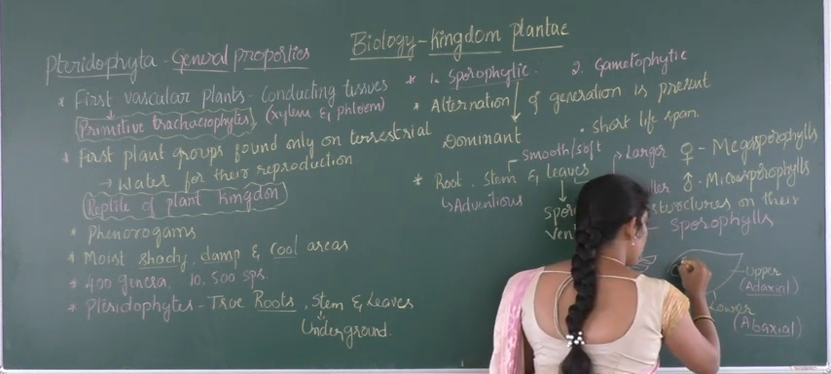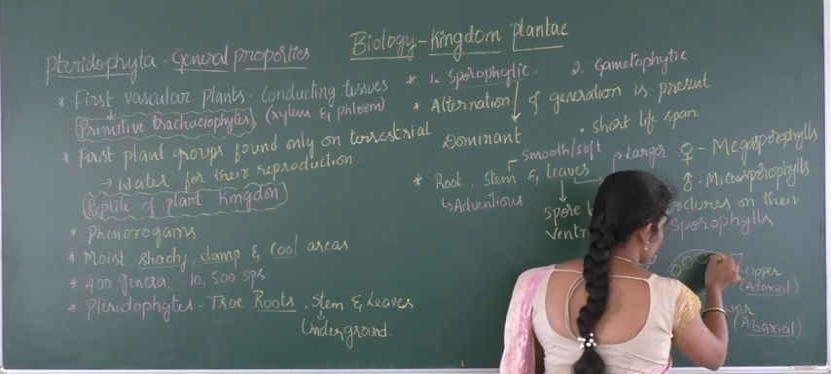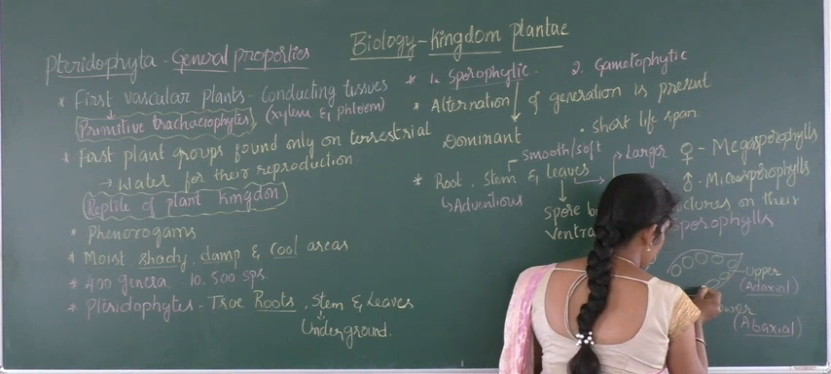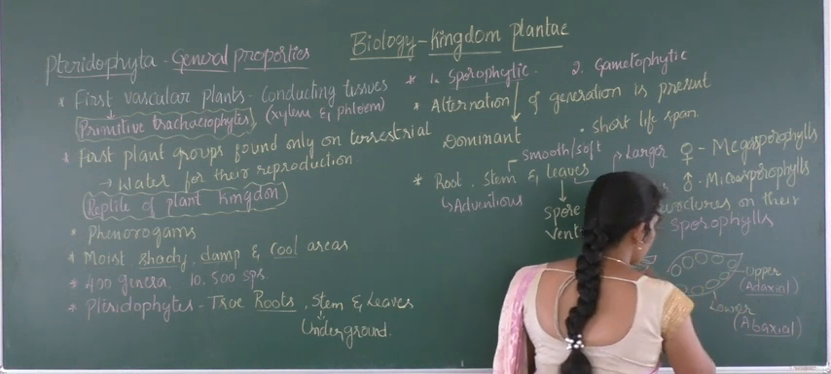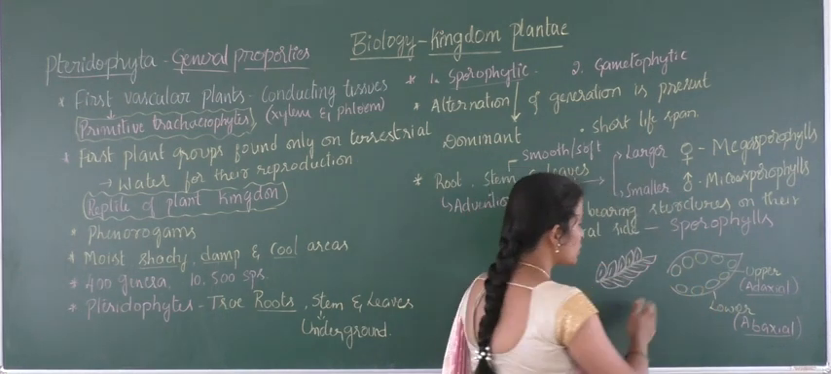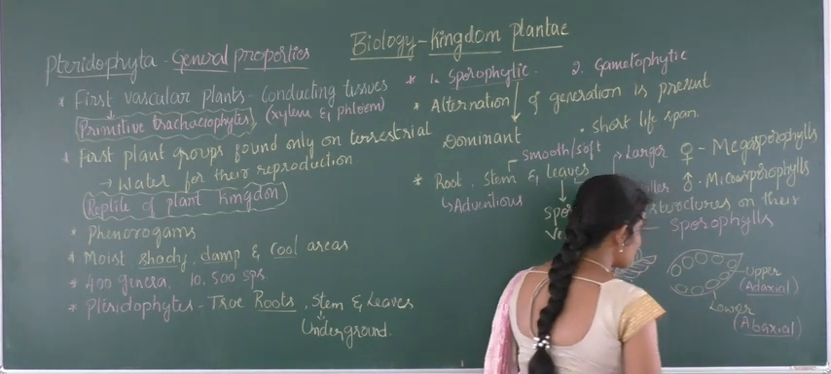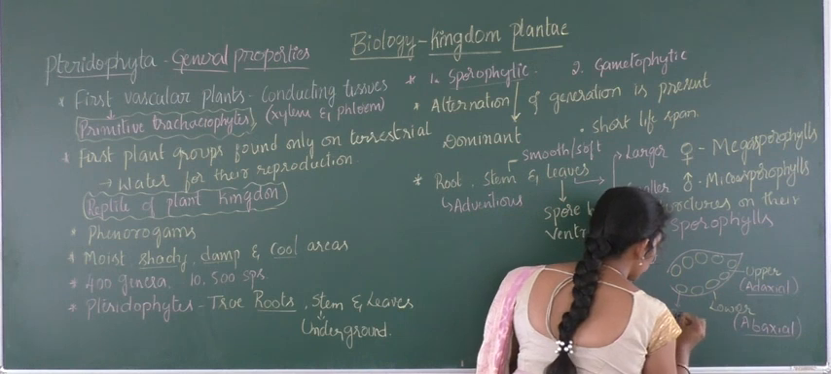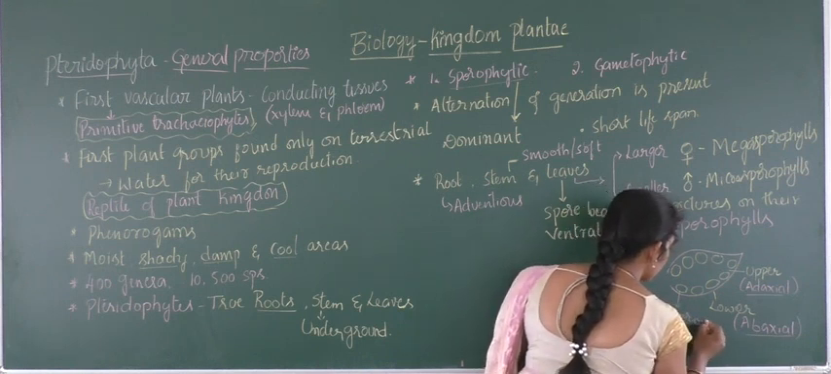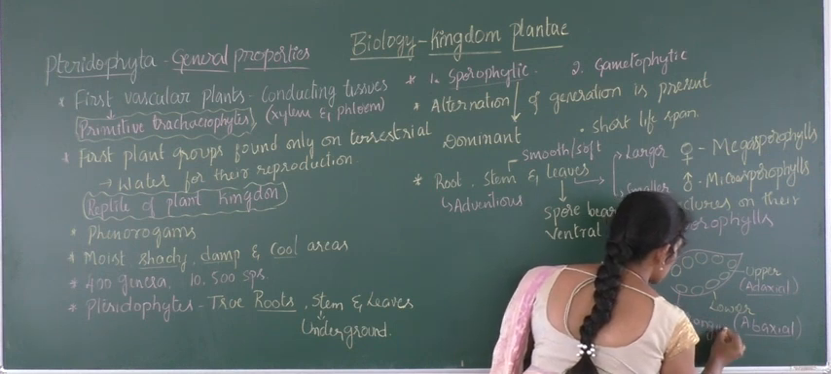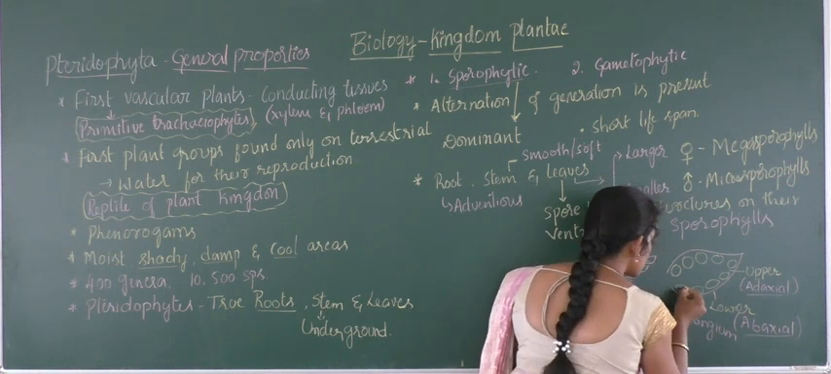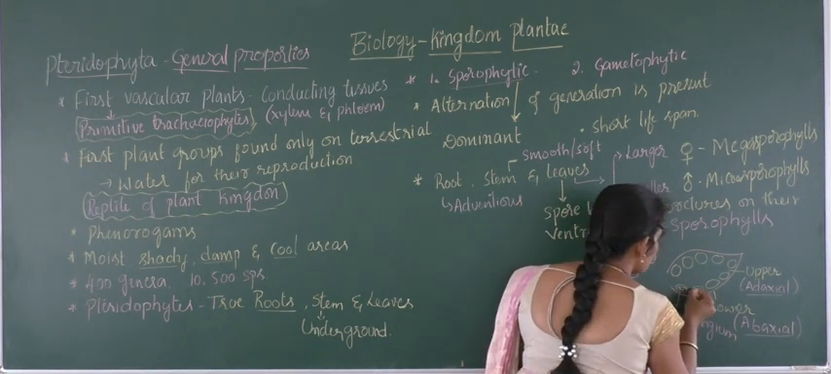The lower surface bears brown patch-like structures. I will send you one picture to understand this. The brown patch-like structures present on the lower or abaxial surface are spore bearing structures, and those are said to be sporangium. Spore bearing structures are called sporangium. Inside this there will be spores.